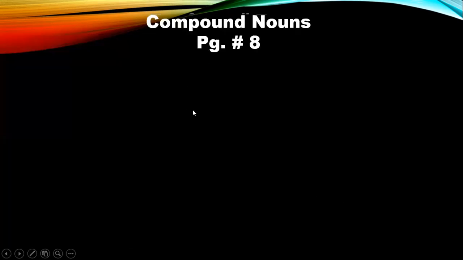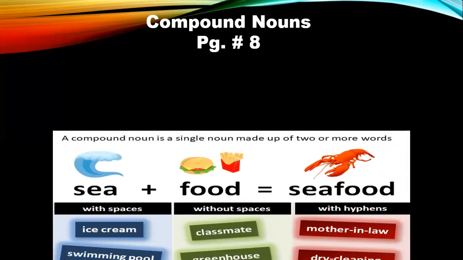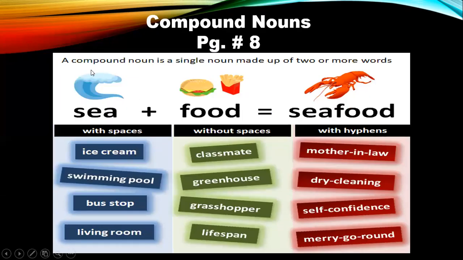Now turn your page to page number 8. We are on compound nouns. Now what are compound nouns? Any idea? What do you think are compound nouns? Can you think of what compound nouns are? Okay, a compound noun is a single noun made up of 2 or more words. Now, when we put 2 words together to form one word, it becomes a compound noun.